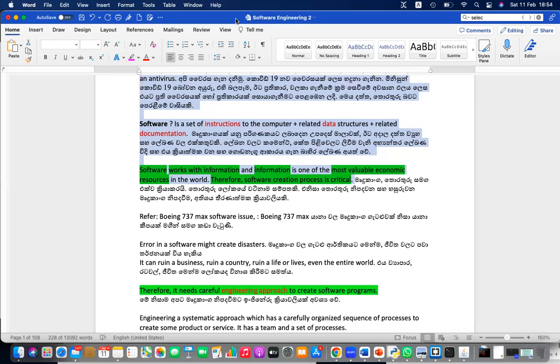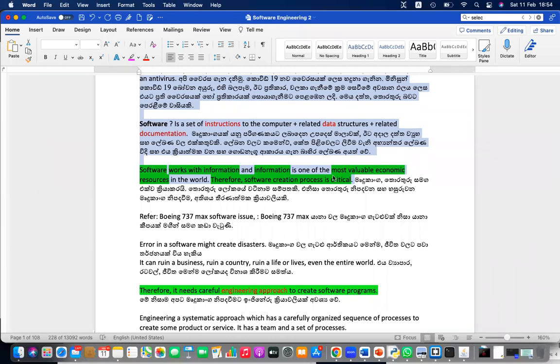pizza එක කන්න ගොඩක් මැරෙන්නේ නැහැ. හරි but software එක එහෙම නැහැ. මම කියන්නේ නැහැ pizza engineer කරන්න ඕනේ කියලා. But normally software need to be engineered due to this criticality. මේ බරපතලකම හින්දාම software engineer කරන්න ඕන.